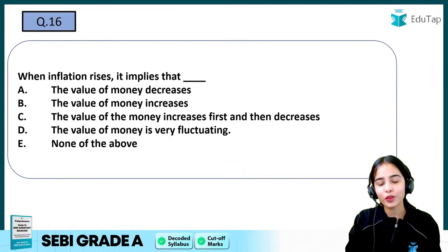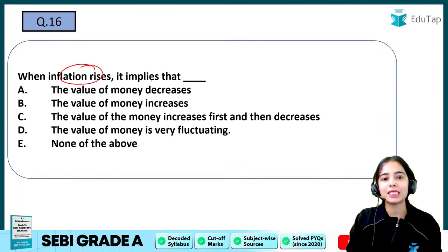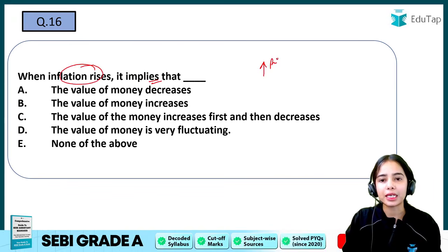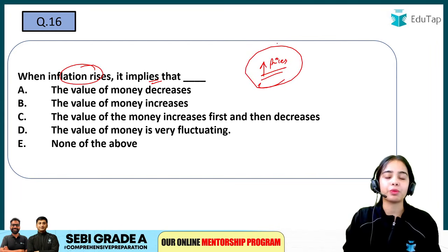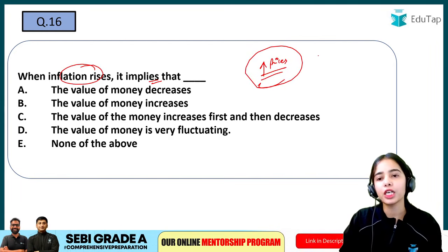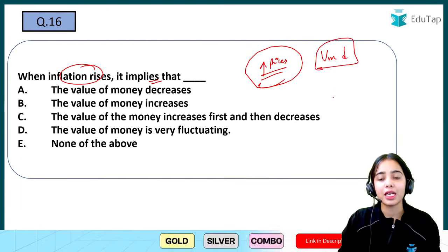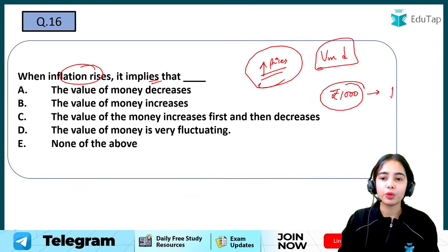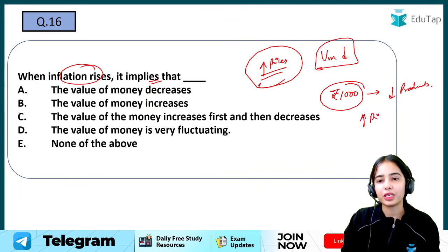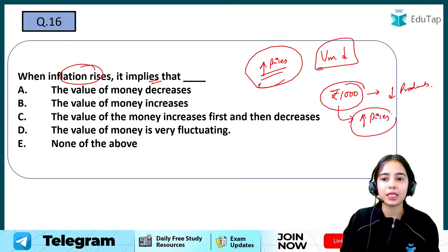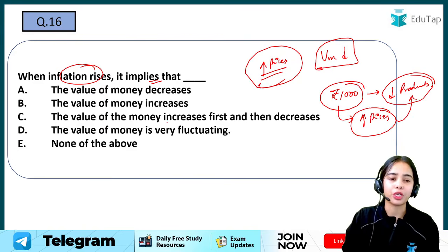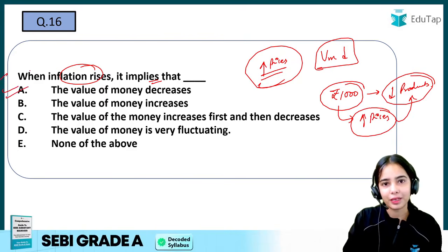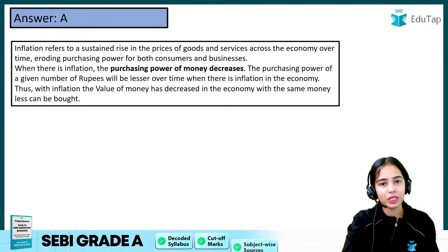Coming to the last question for economics: when inflation rises, it implies... so when the prices are rising in a sustained manner, the value of money decreases, because with the same income we are now able to purchase less of the products, as the prices have increased. Okay, so with the same income and the increased prices, we are able to purchase fewer products, so the value of money is decreasing. So this is it for the economics part.